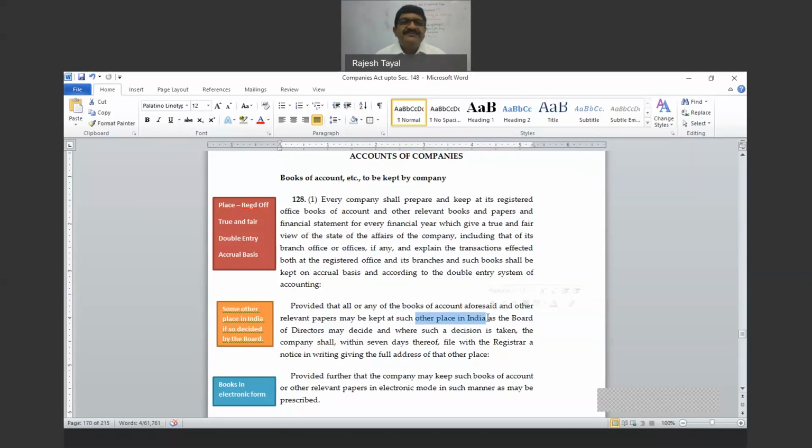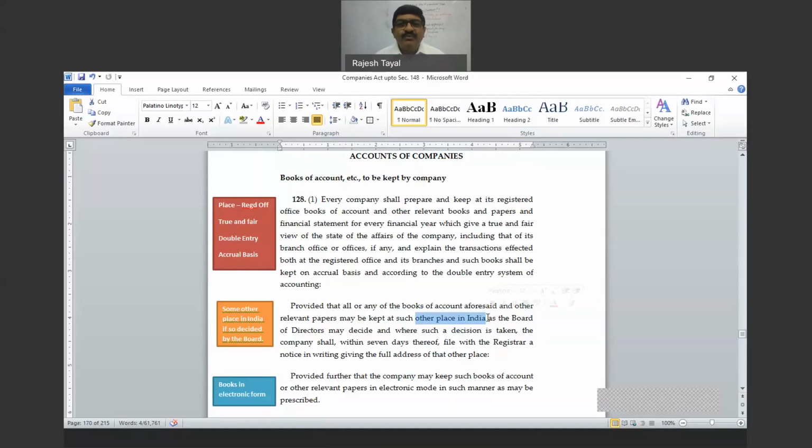Government of India has control only within Indian territory. If people maintain the books of account outside India, then that will be as per the law prevailing there. Indian authorities will not be entitled to inspect, for the simple reason of inspection, investigation, etc. That's why this other place has to be within India.